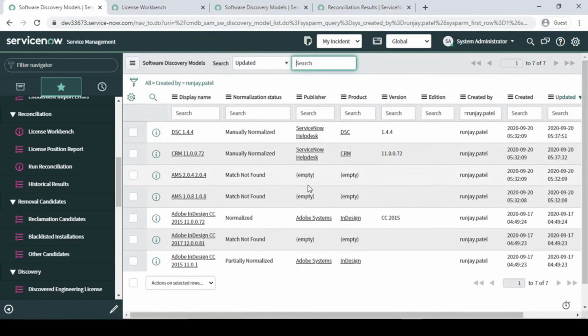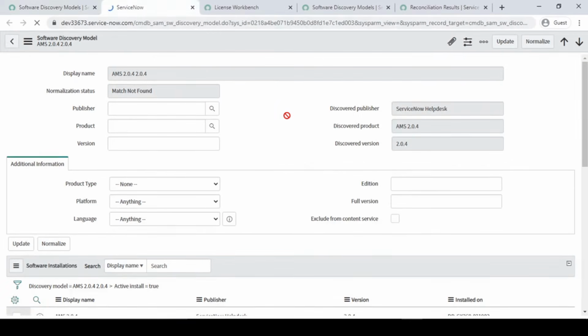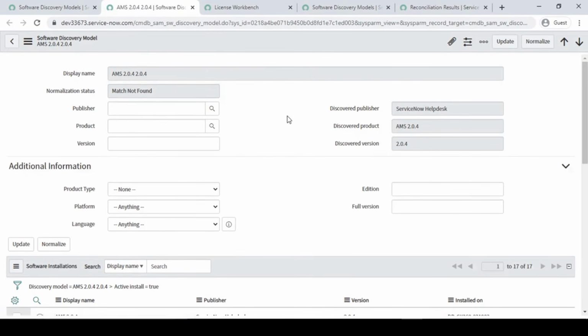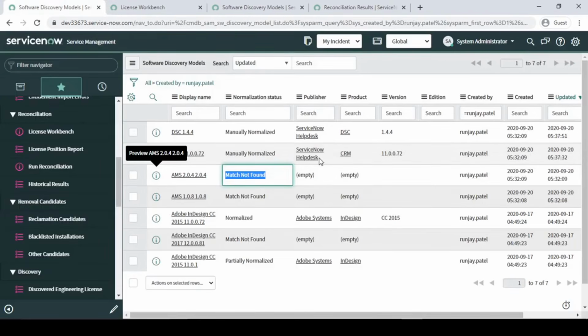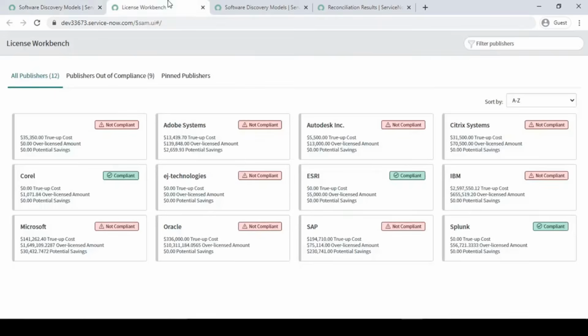So here, based on that, we can also normalize. As you can see here, "match not found" is coming. Let me open it. In the upcoming few minutes I will be working on these two steps. So, match not found. Fine. I have made it this way so that I can showcase it to you. One was the partially normalized, and the second one was the match not found, right?